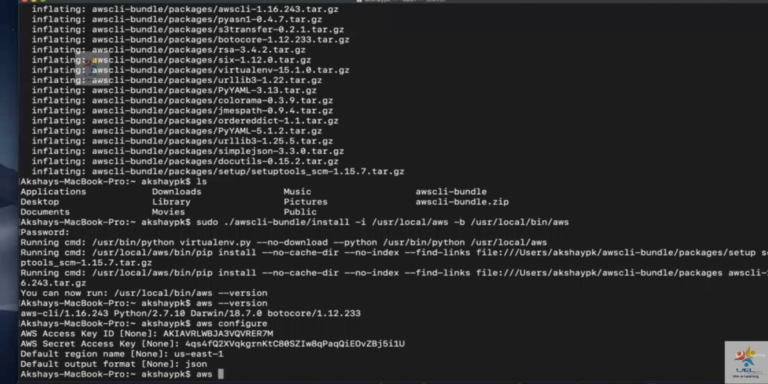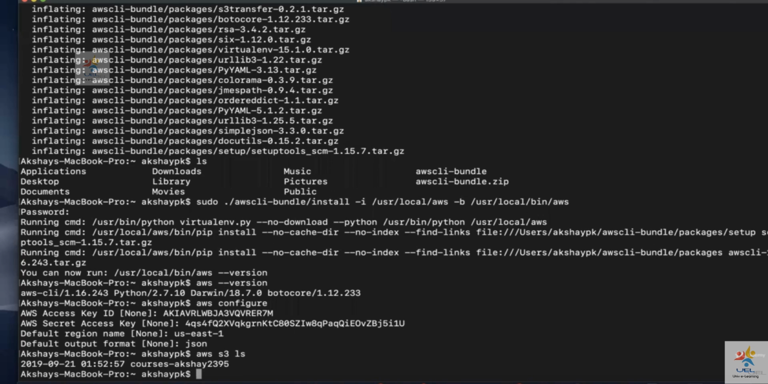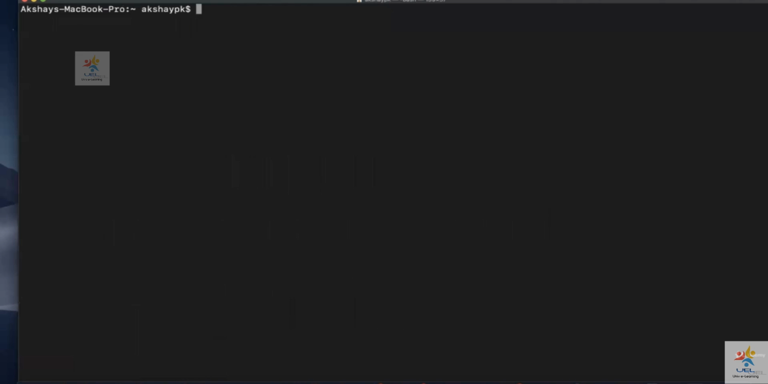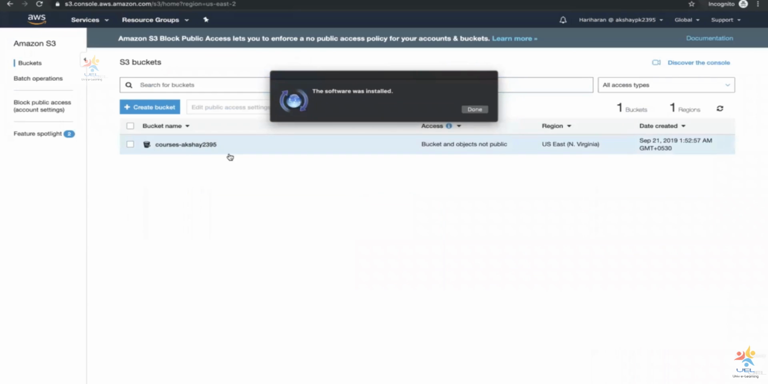Now I can call AWS APIs. So I can do aws s3 ls to view all the buckets in my account. So it listed out the bucket called courses-akshay. Okay. So just for readability's sake, I'll do aws s3 ls over here. So it says courses-akshay-2395. So this courses-akshay-2395 is the bucket that is available over here.